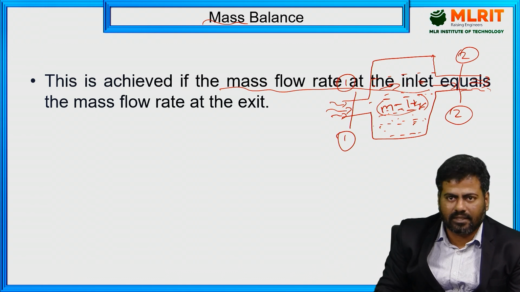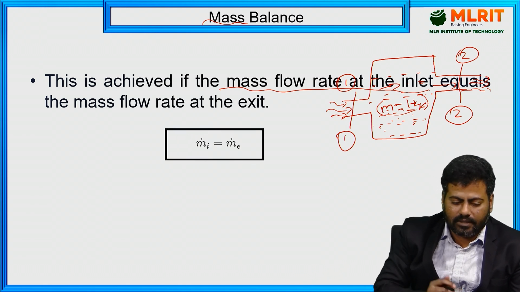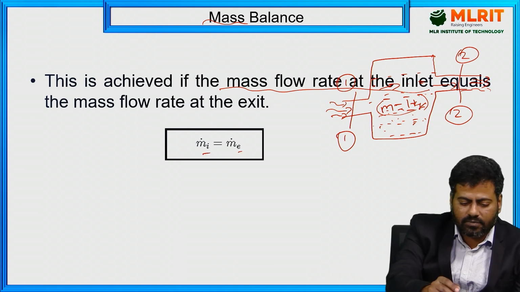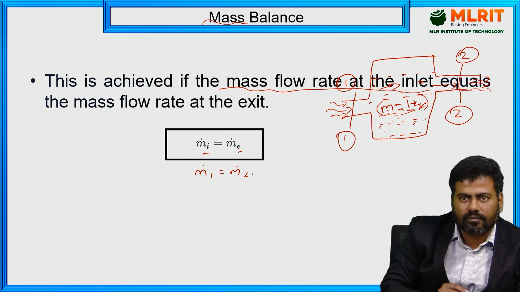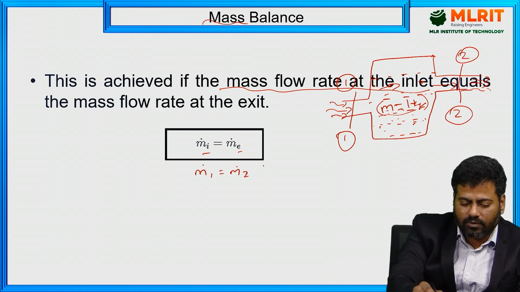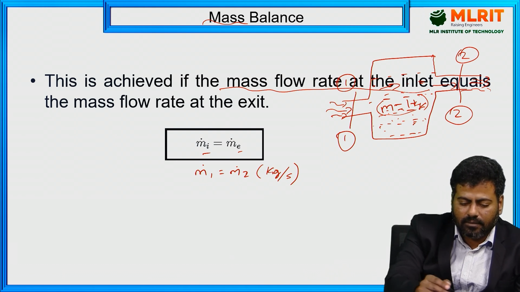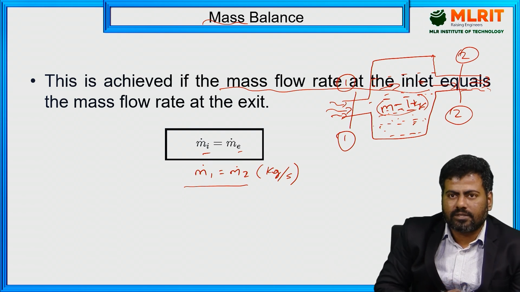The equation is a simple one: m dot i equals m dot e, where i is inlet and e is exit. In some other textbooks you can refer to it as m dot 1 equals m dot 2. The unit of mass flow rate is kilogram per second, kg per second. This is what we call the mass balance equation. So the mass is balanced with respect to the steady open system.